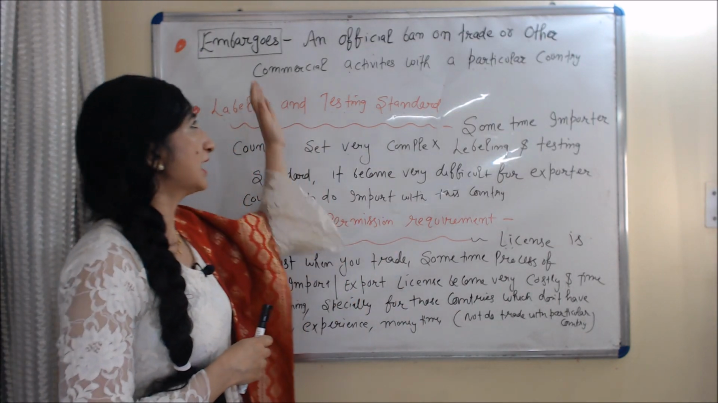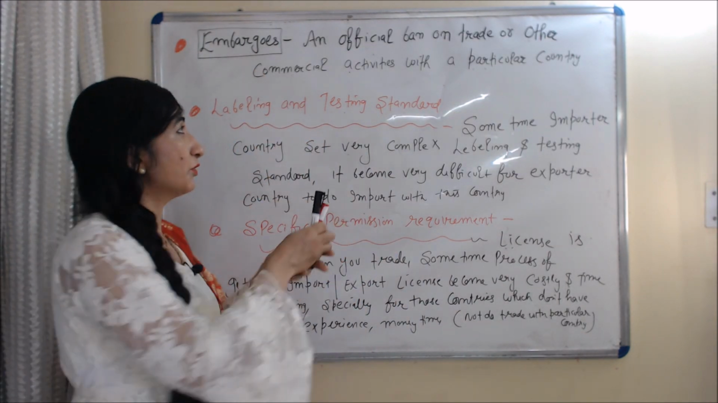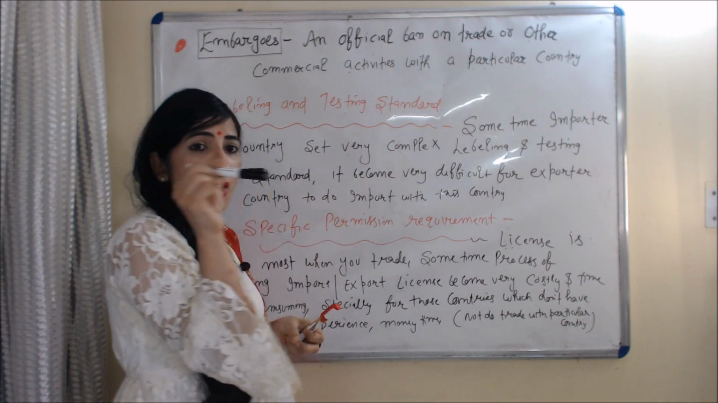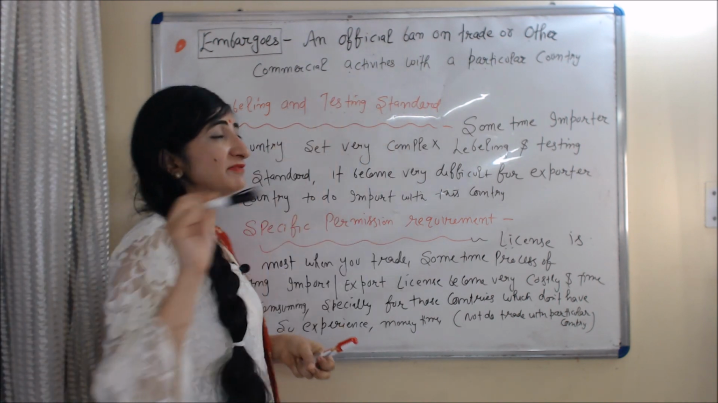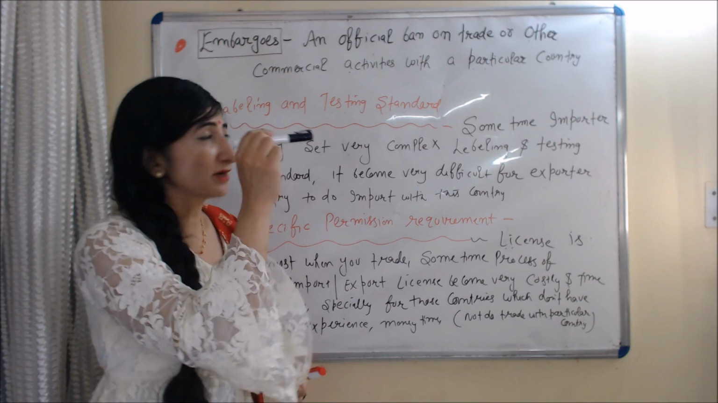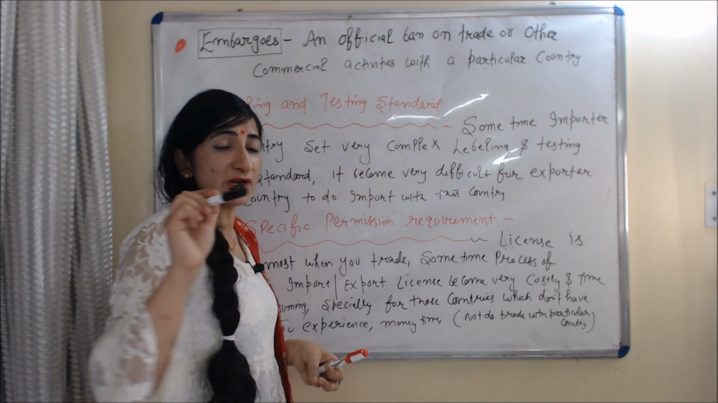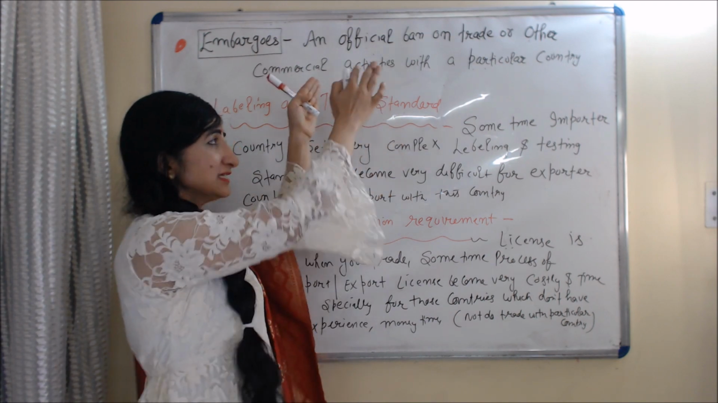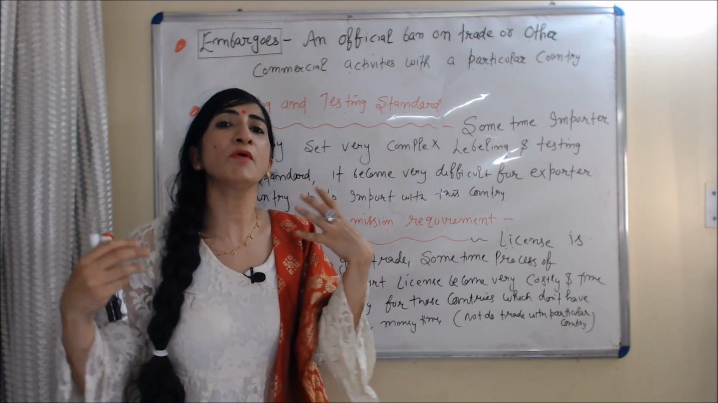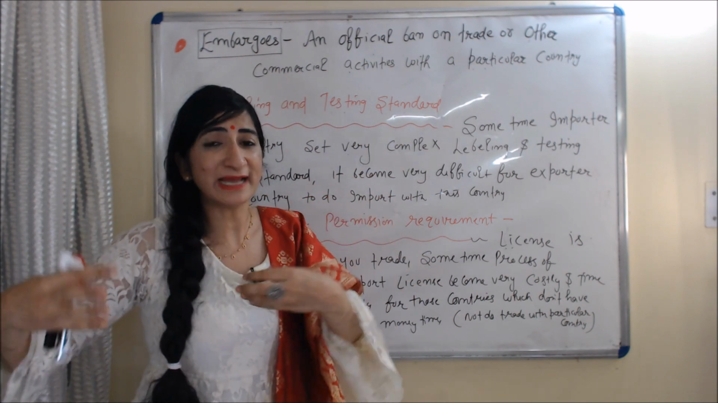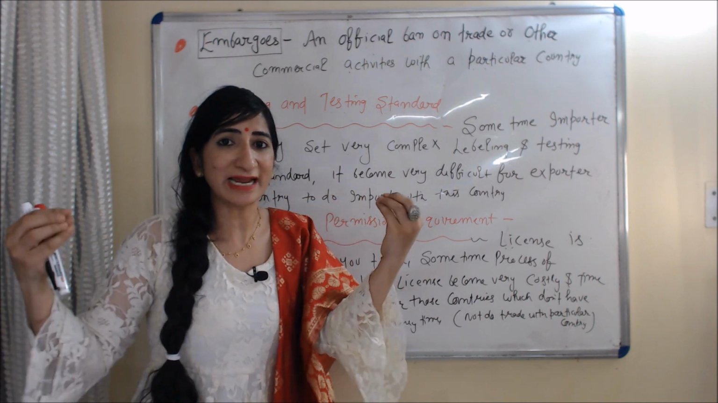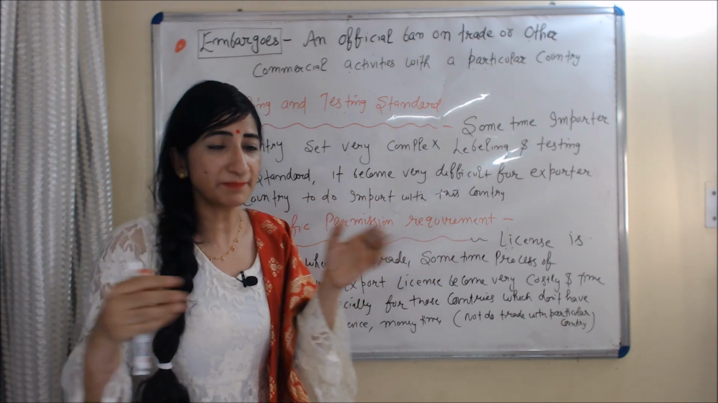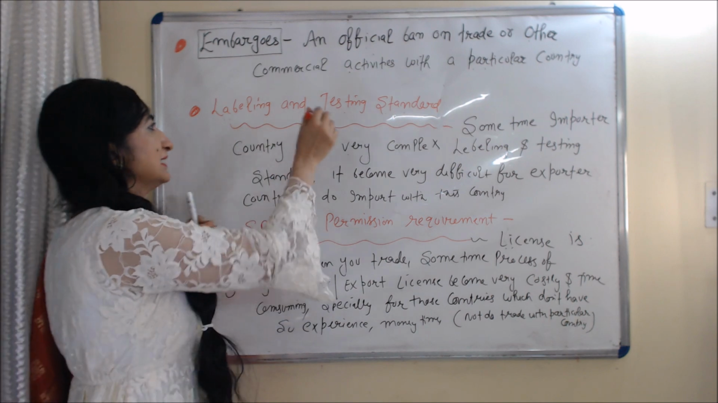Now we talk about embargo. Embargo is an official ban on trade or other commercial activity with a particular country. In this case, one country or many countries officially ban their trade or other commercial activity with the particular country.